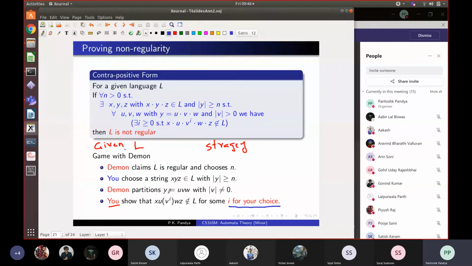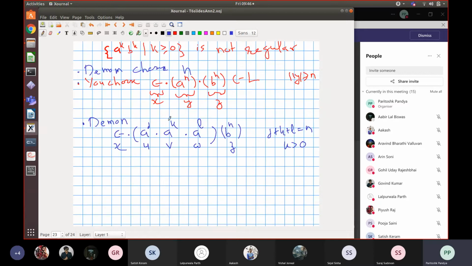You choose this xyz, and the daemon breaks this non-pumpable part into three parts, such that he claims that v is a pump, and the pump should not have length 0, right? So this is the way in which daemon splits. Now, for any values of j, k, and l which satisfy this, you have to show that this string is not pumpable, right? So what do you do? Your move is written in red.